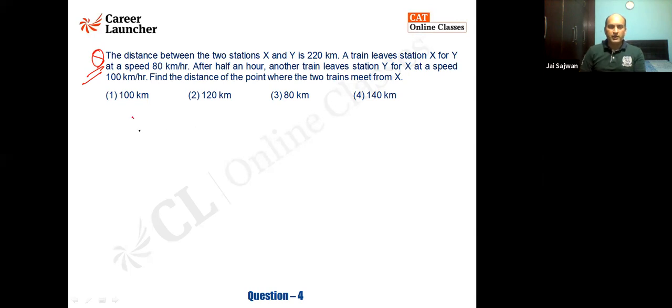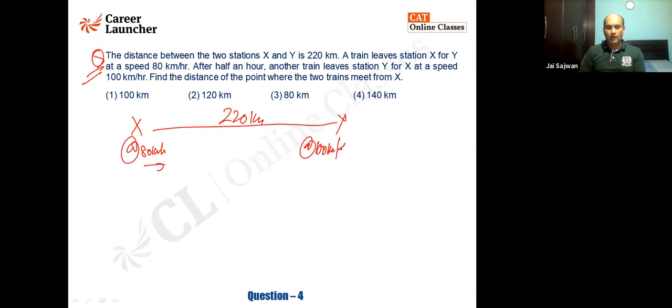The distance between station X and Y is 220 kilometers. The train leaves station X for Y at the rate of 80. After half an hour, another train leaves Y for X at the rate of 100 kilometers per hour. So if it left at 10 o'clock, this will be leaving at 10:30 a.m. Find the distance of the point where the two trains meet from X. So I know because it is leaving early, in the first half an hour it will travel 40 kilometers. How much is the distance left here? It is 180 kilometers.